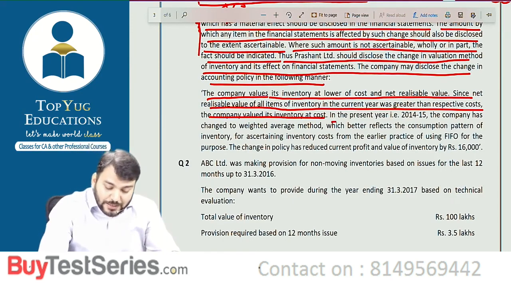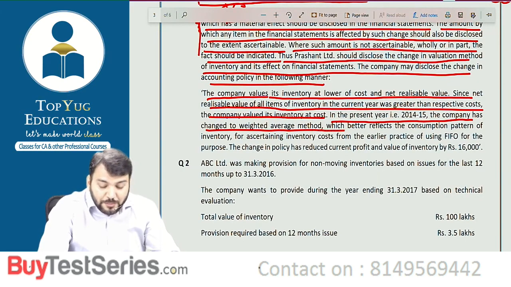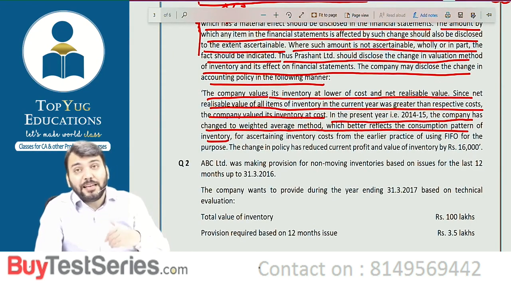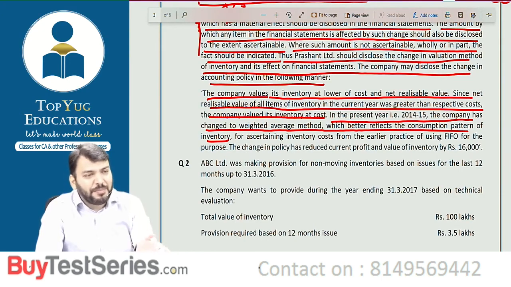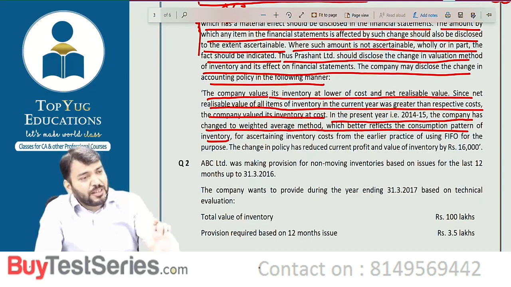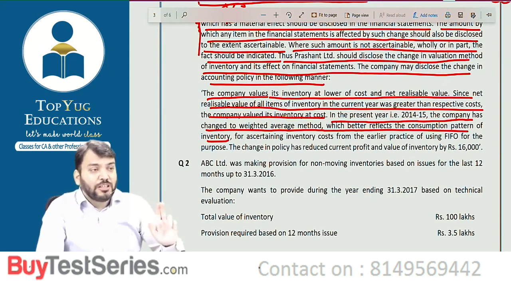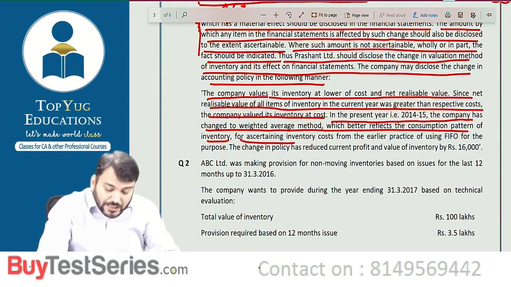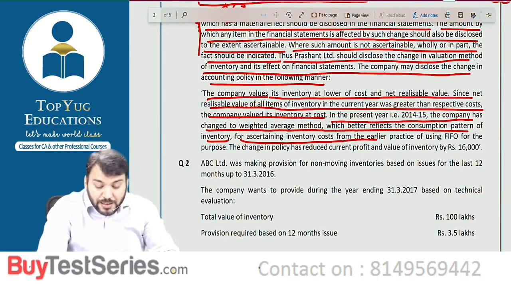Correct. Understood. In the present case, in the current year, the company has changed to the weighted average method, which better reflects the consumption pattern of inventory. Consumption pattern of inventory means it is giving more reliable and relevant information. So you can write down this also: which gives more relevant and reliable information, for ascertaining the inventory cost, from the earlier practice of using FIFO.